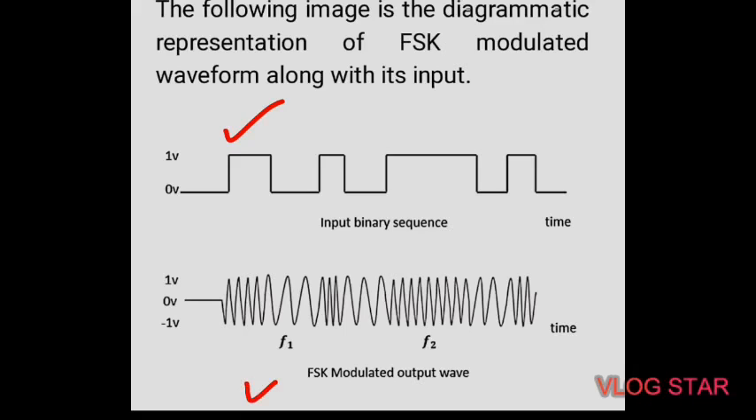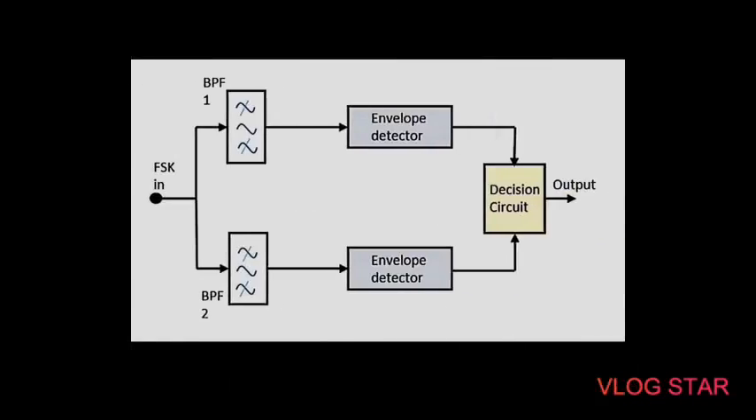To see the process of obtaining this FSK modulated wave, let us look at the working of the FSK modulator. This is the FSK modulator block diagram, which comprises two oscillators with the clock and the input binary sequence. We can see this is the first oscillator and this is the second oscillator. This is the envelope detector, this is the second envelope detector.